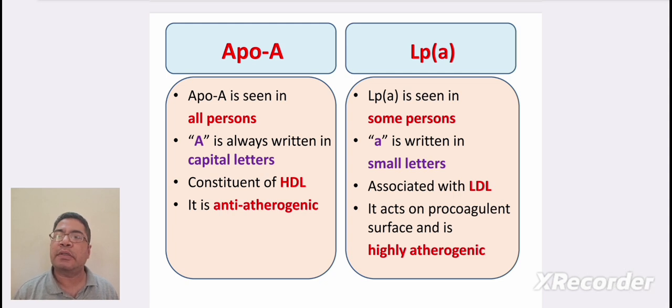In this classification, there is a difference between ApoA and LPA. ApoA is seen in all persons, whereas LPA is seen in some persons. In ApoA, the A is always written in capital letters, whereas in LPA, the a is written in small letters. ApoA is a constituent of HDL, whereas LPA is associated with LDL. ApoA is antiatherogenic, whereas LPA acts on procoagulant surface and is highly atherogenic.